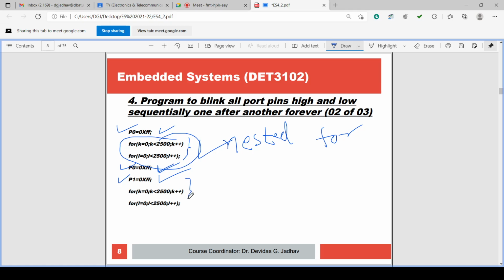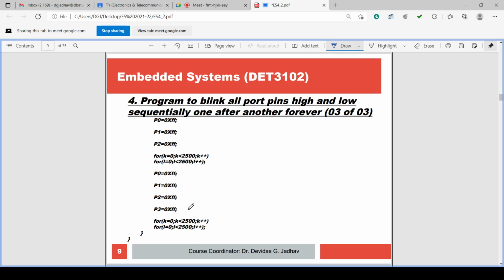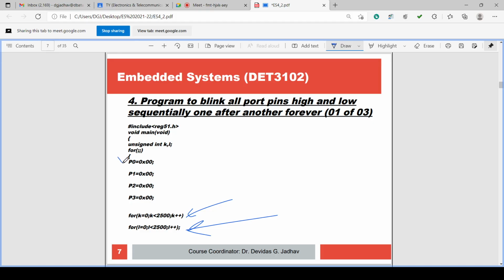Then nested for loop will generate the delay. Then P0, P1, P2 are made high, nested for loop will generate delay. Then P0, P1, P2, P3 are made high, nested for loop will generate delay, and it will go back to the first and start again from here. Because it is for colon, infinite loop, forever loop. So this is forever, isn't it?